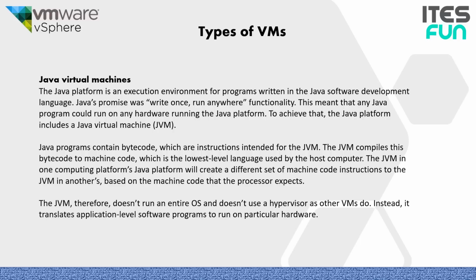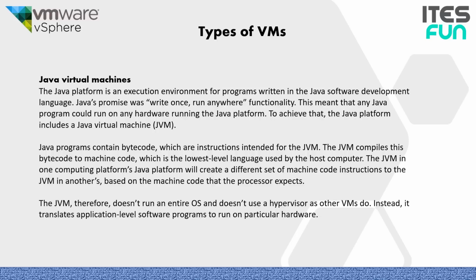Java Virtual Machine. The Java platform is an execution environment for programs written in the Java software development language. Java's promise was write once, run anywhere functionality. This means that any Java program could run on any hardware running the Java platform. To achieve that, the Java platform includes a Java Virtual Machine (JVM). Java programs contain bytecode, which are instructions intended for the JVM. The JVM compiles this bytecode to machine code, which is the lowest level language used by the host computer.